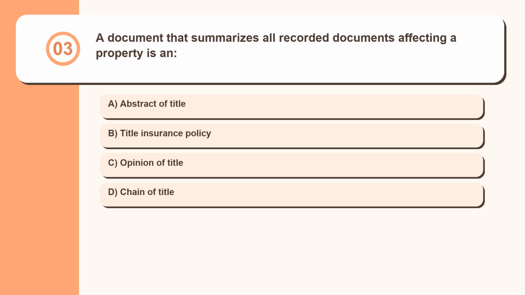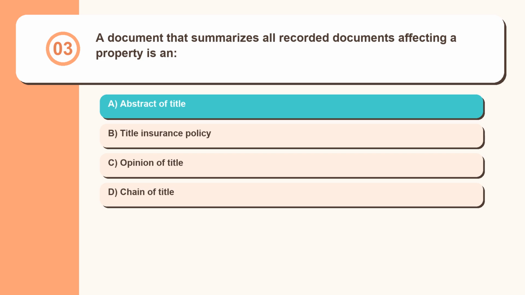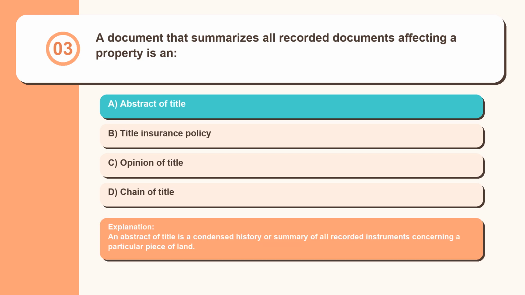Question 3. A document that summarizes all recorded documents affecting a property is an: abstract of title, title insurance policy, opinion of title, chain of title. An abstract of title is a condensed history or summary of all recorded instruments concerning a particular piece of land.